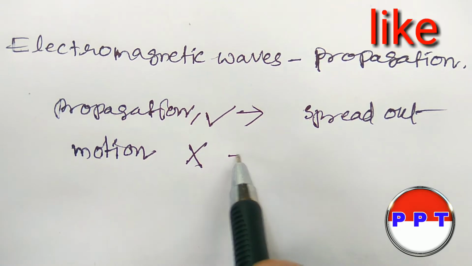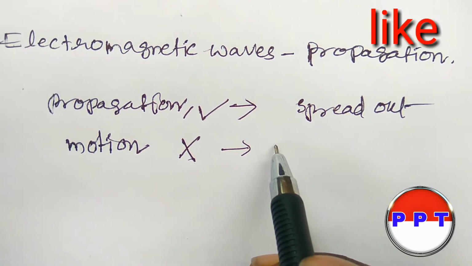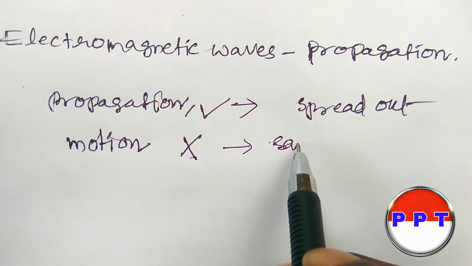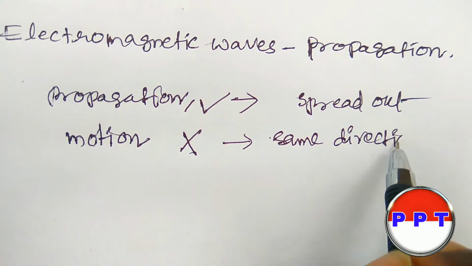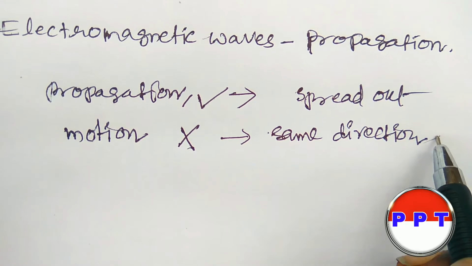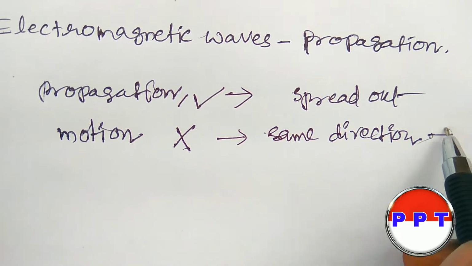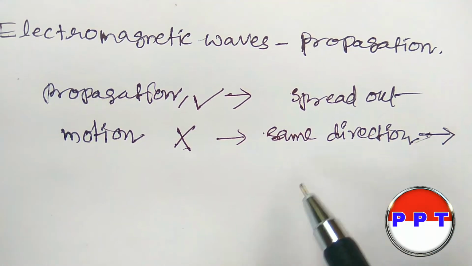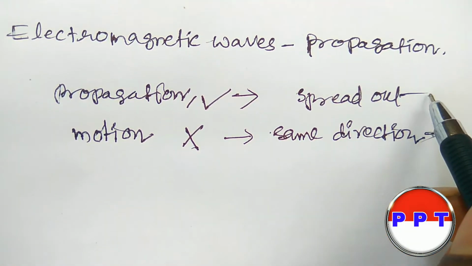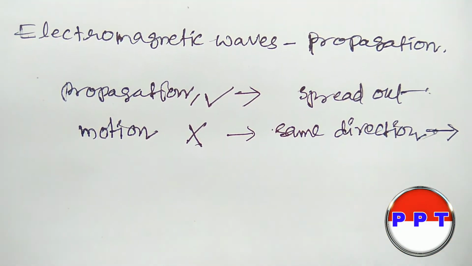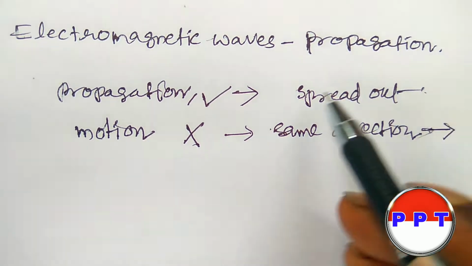Motion means they maintain the same direction. If a particle is in motion, then it has the same direction. Propagation means they can spread out in any direction. So that is propagation.